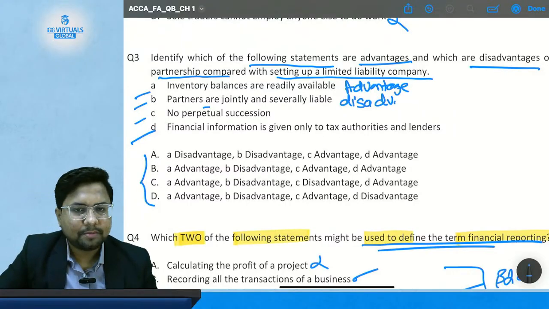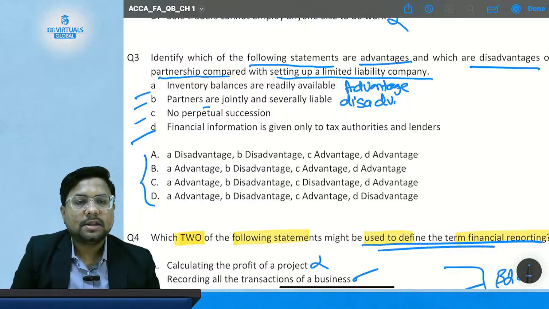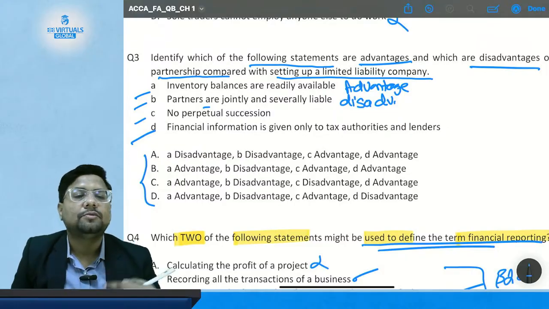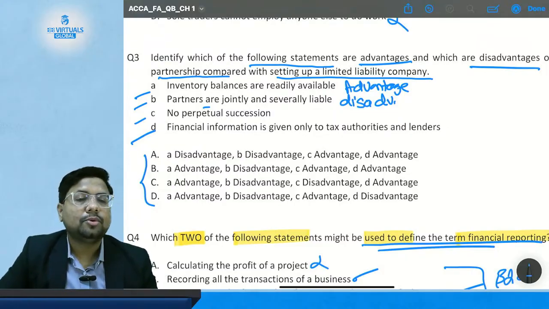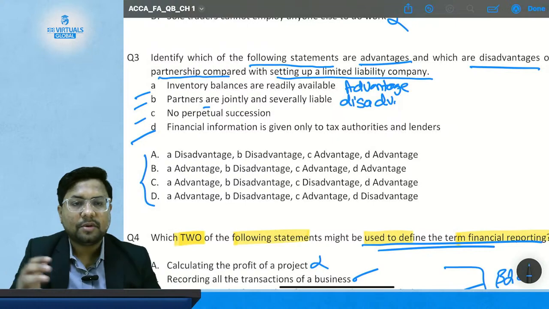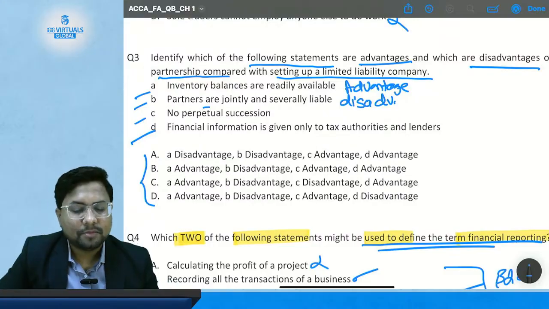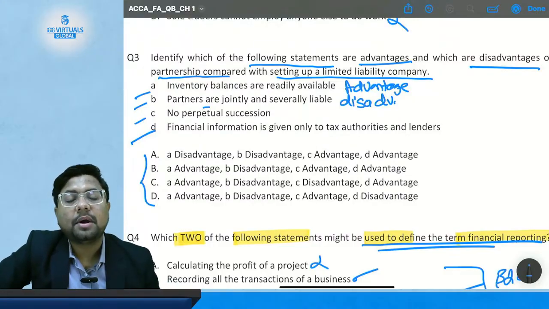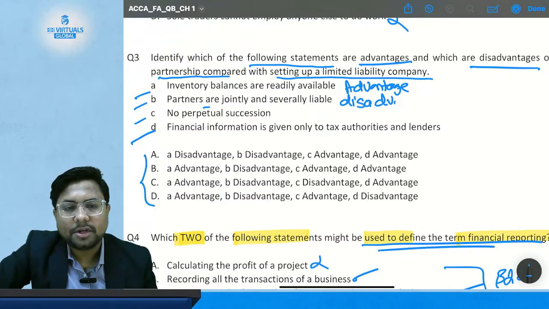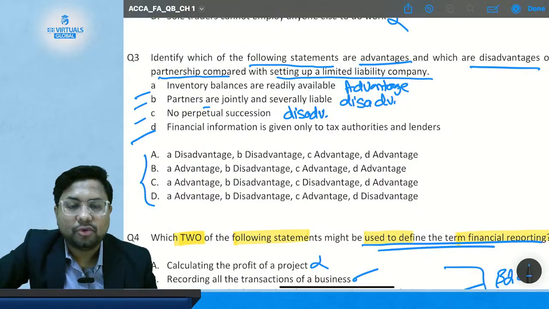Okay, now we come to statement number C. No perpetual succession means if a partner dies, the firm will cease, because if there are two partners and one partner dies, the firm will automatically become a sole proprietorship, because you need at least two people. Or suppose there are many partners and one of the major partners dies, the firm will cease to exist because of that person who is responsible for the conduct of the firm. So there is no perpetual succession in a partnership form of business. There is perpetual succession only in the case of a company, not in the case of a partnership, not in the case of a sole trader. So this is also a disadvantage, that your business cannot work without you.